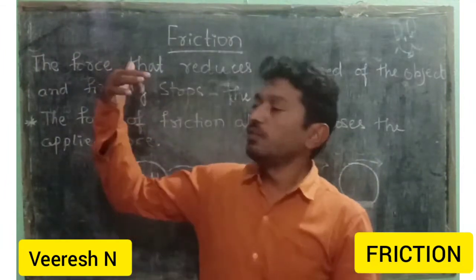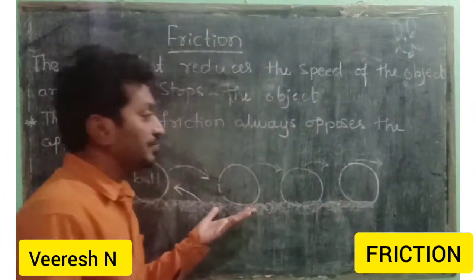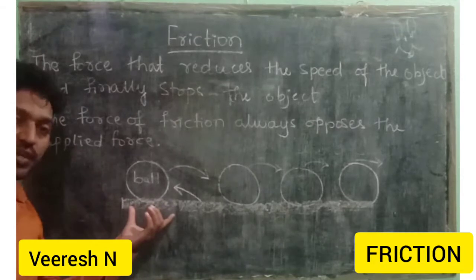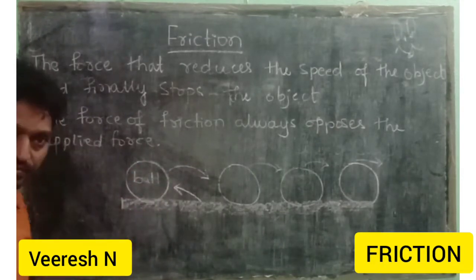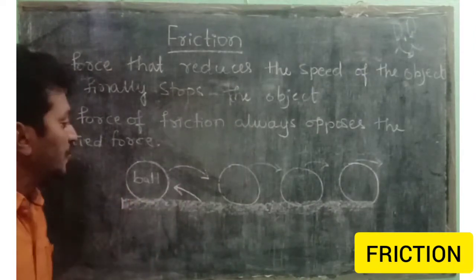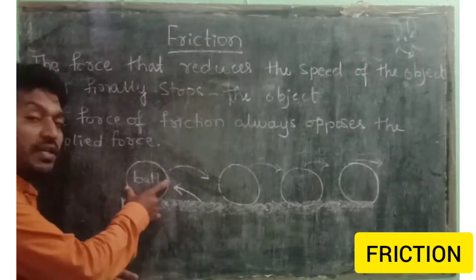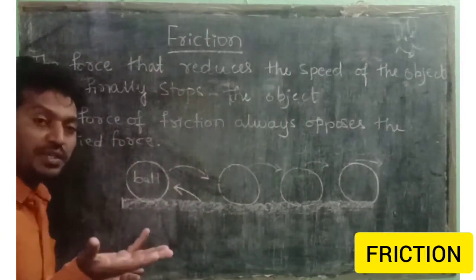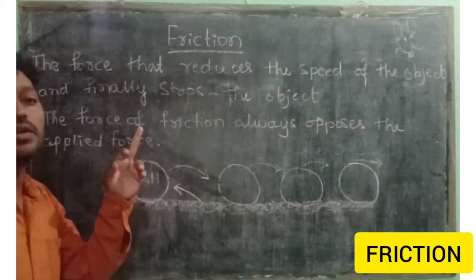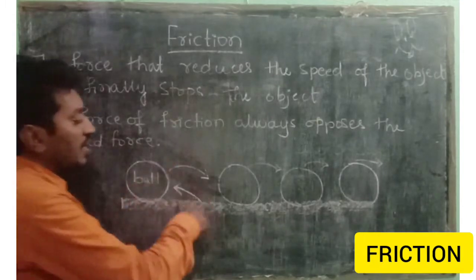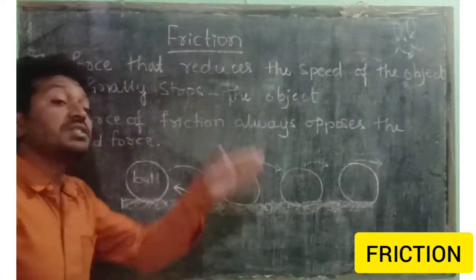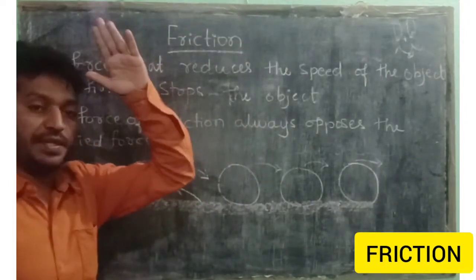Then come to the point of friction. Dear students, here a ball is on the ground, right? Now the ball is at rest. At rest means without moving. Then this ball starts to move. What is the possibility to make the ball move? When you push the ball or kick the ball, it starts moving on the ground continuously with high speed, right?